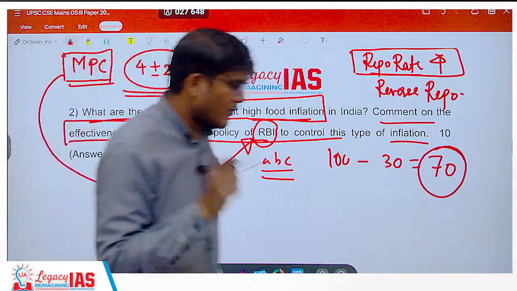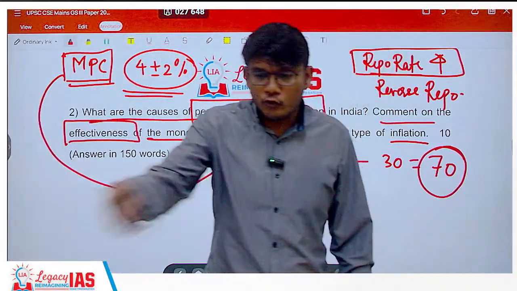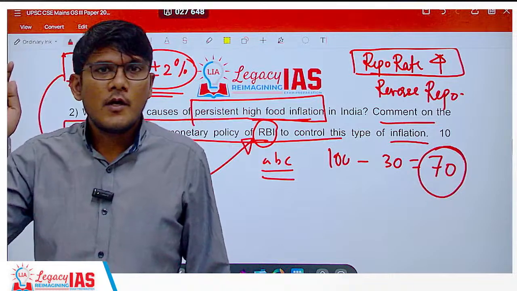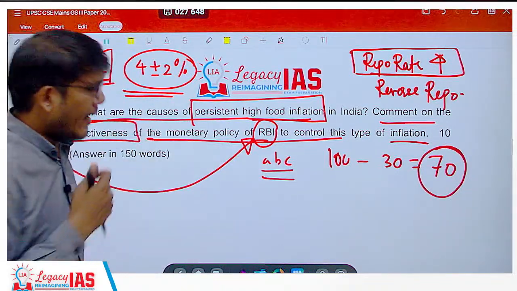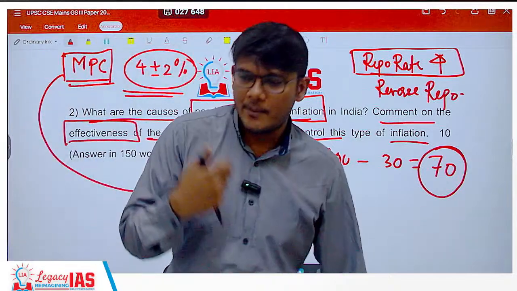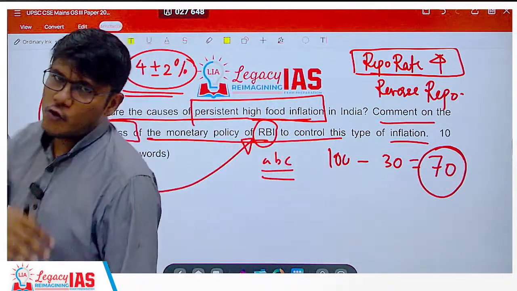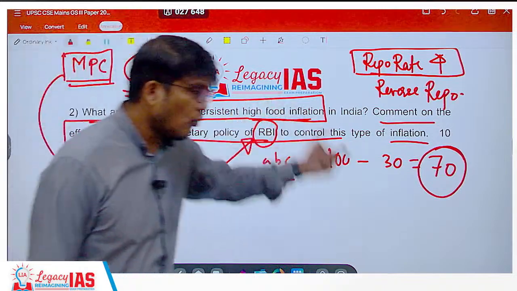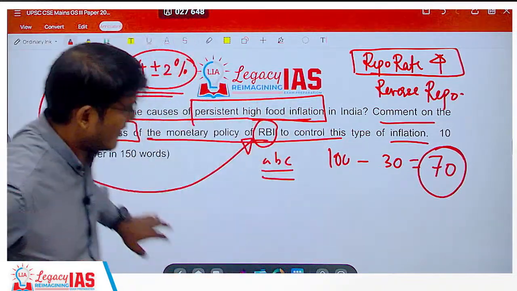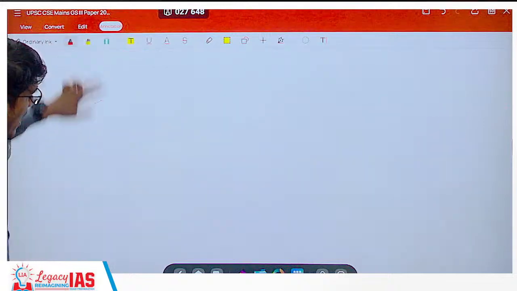You should use terms like this. You should not say that it goes to deflation. No, then the economy will slow down. So you need some amount of inflation. It's good. It is accompanied by increase in employment, etc. But it should not be overshooting. It should not be persistent high. And that too in food, which is a basic necessity. Anyway, let's move ahead.